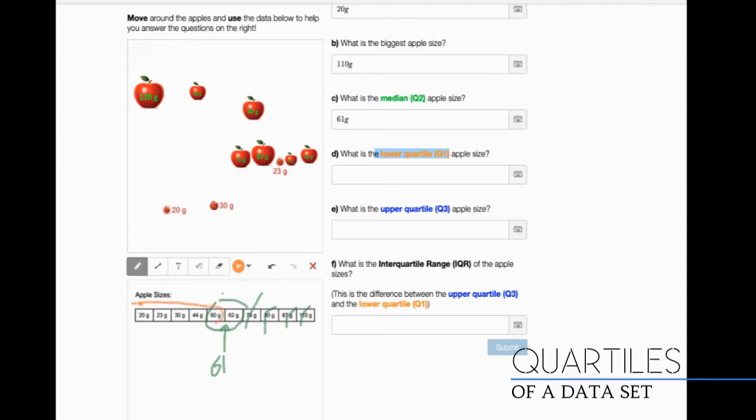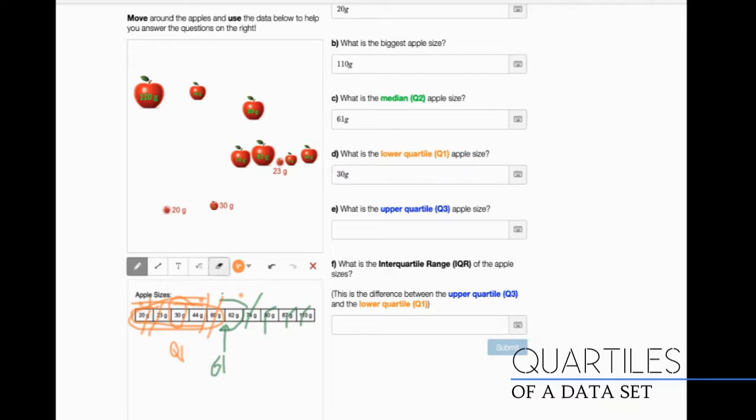Here's my lower half right here, okay? Remember, the median cuts it in half, so I'm really looking at here, okay? So now I'm going to find the median of this lower half. Left, right, and here it is, okay? This is my lower quartile, or Q1, and it's 30 grams.